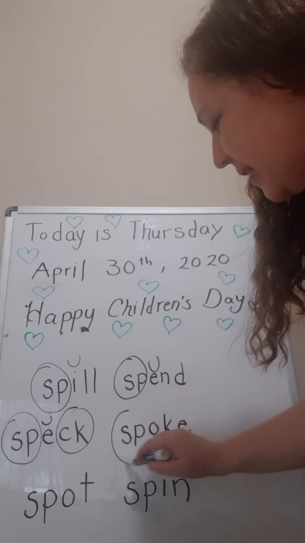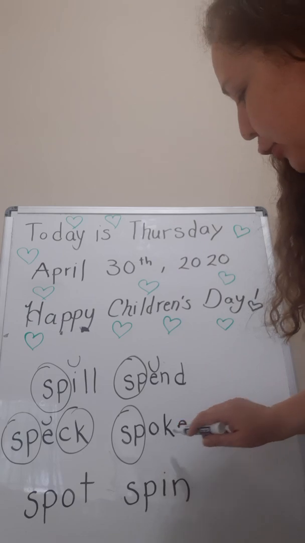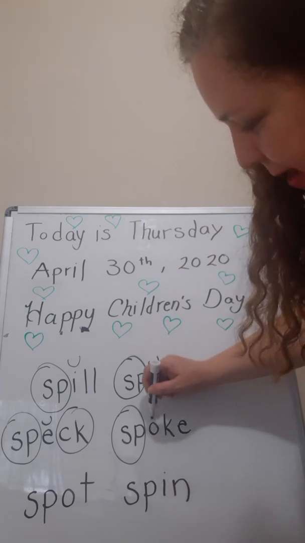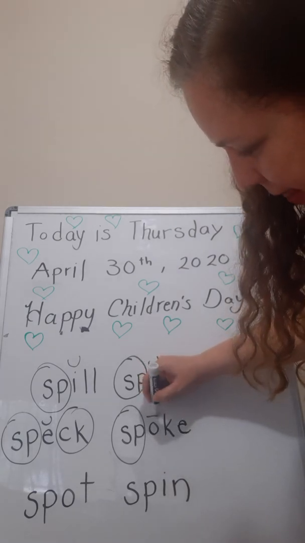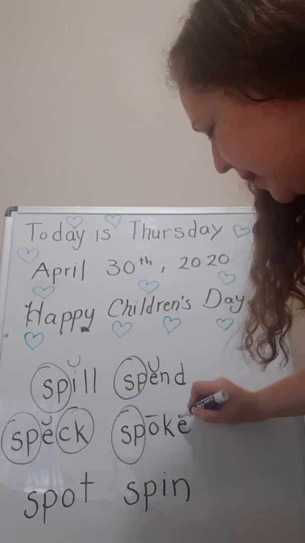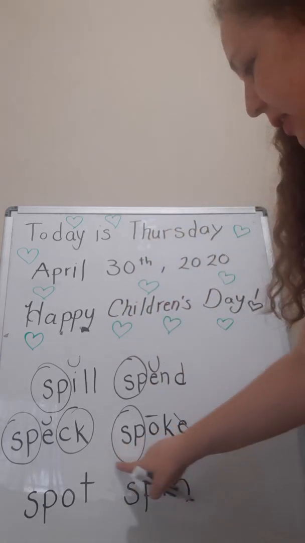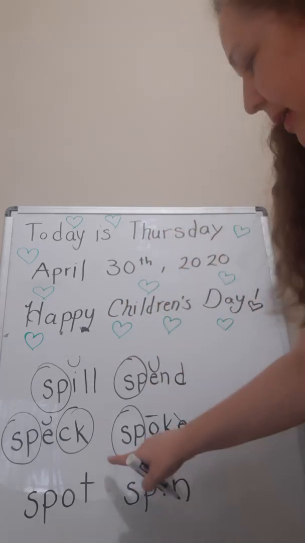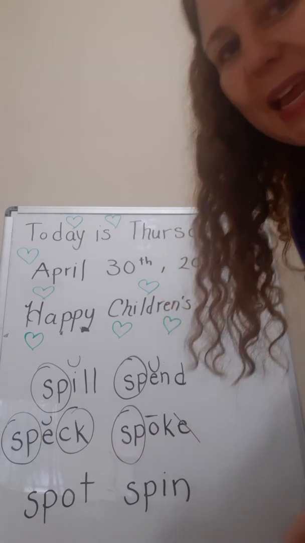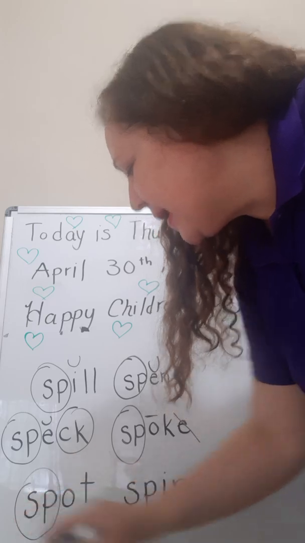Okay, special sound sp. 2 vowels. So the first one is long, and we mark it with a line. And the next one is silent, and we mark it by crossing it out. Okay, so this says spoke. Spoke. Good. Next one. Sp.